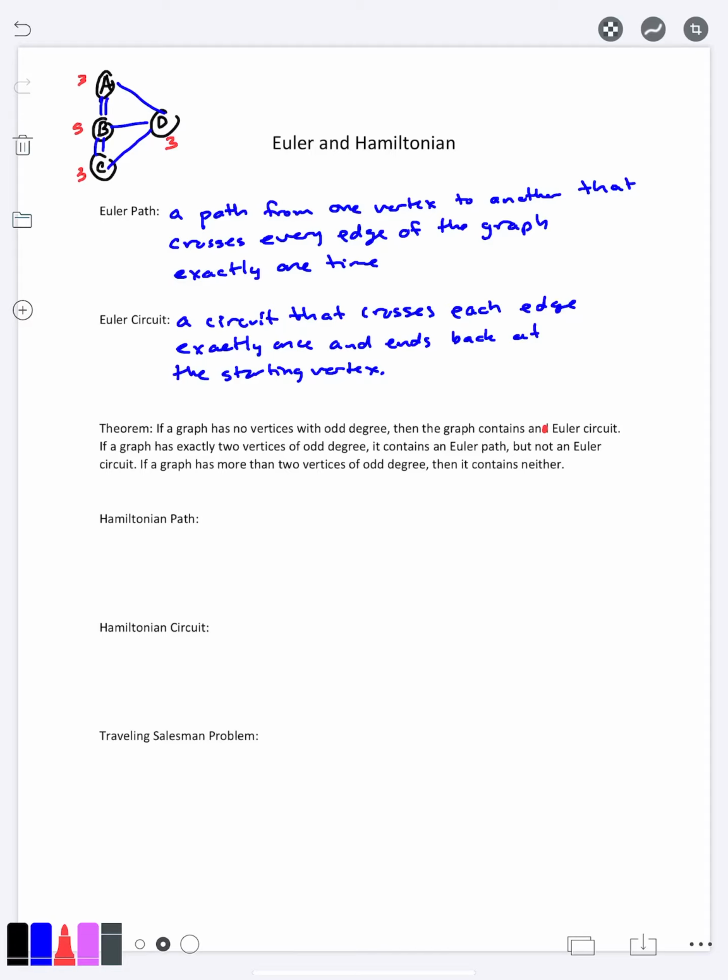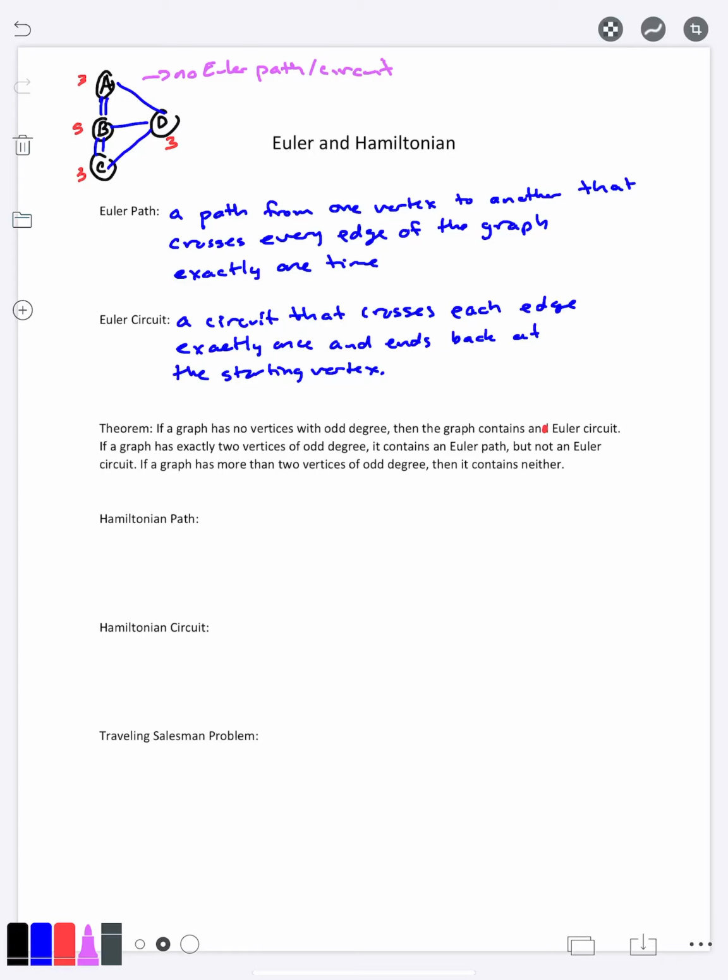And therefore, by this theorem, that means that there is no Euler path and no Euler circuit. And so basically, Euler created the whole branch of mathematics known as graph theory in order to solve that problem, and he did solve that problem. He had this nice theorem that tells the exact answer.